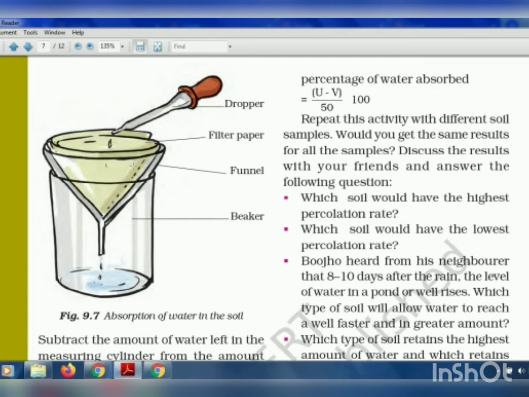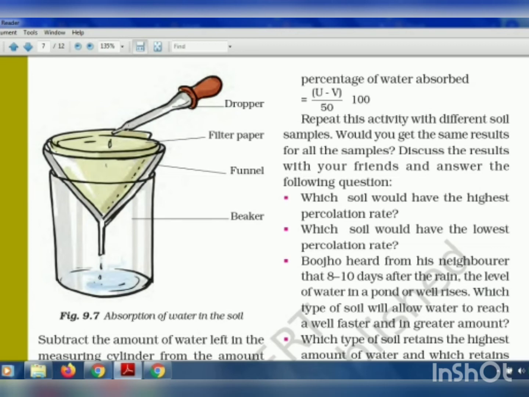Then they are using a dropper. Initially we had taken one bottle full of water, for example 200 ml. We had filled a 200 ml bottle and kept it. From that same 200 ml of water, we take water in this dropper and put it drop by drop inside this funnel which contains the soil.